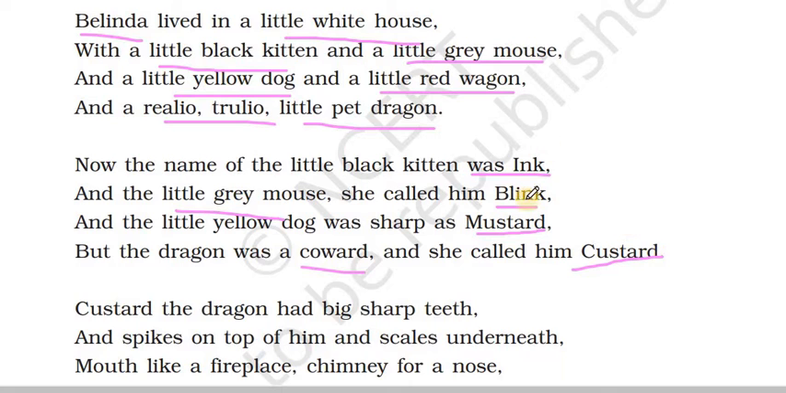So you have Ink, Blink, Mustard and Custard. So there is a rhyming pattern here. It comes in an A-A-B-B pattern. Ink, Blink, Mustard, Custard. So along with Belinda in the white house, there lives a kitten known as Ink, a mouse known as Blink, a yellow dog known as Mustard, and a dragon known as Custard. The dragon was a coward, which means he was scared of things.